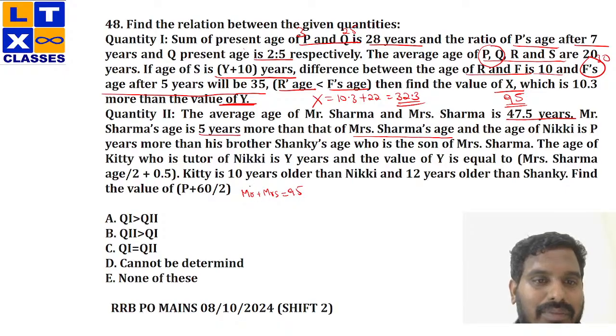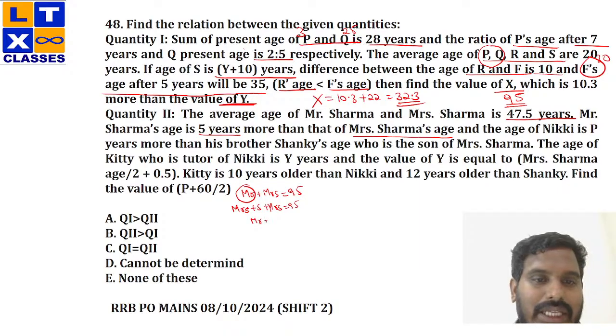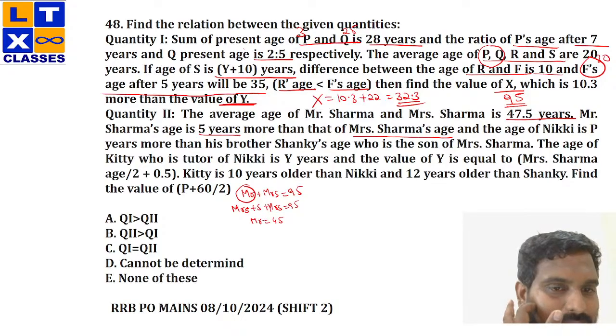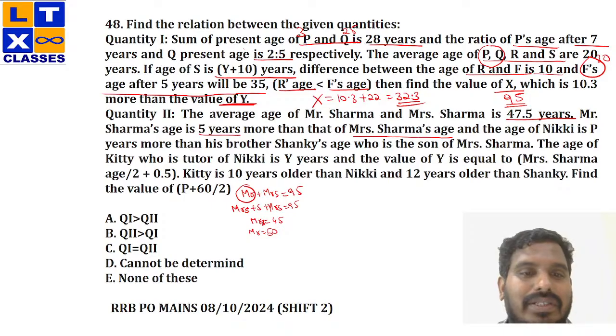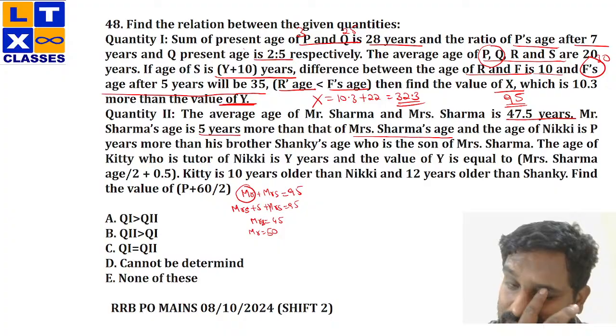So, Mrs. Sharma plus 5 plus Mrs. Sharma is 95. So, this would be 90, and the age of Mrs. Sharma would be 45, right? Now, if Mrs. Sharma is 45, the age of Mr. Sharma would be 50, right? He is 5 years older. So 50 plus 45, 95. That's fine.